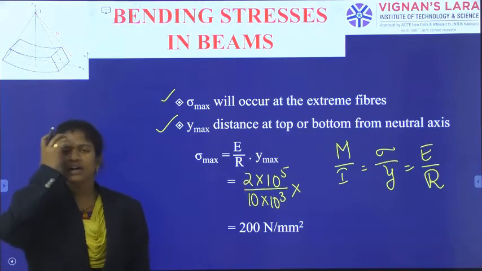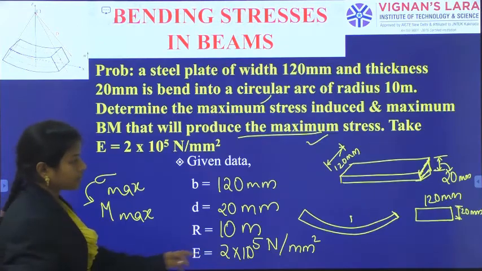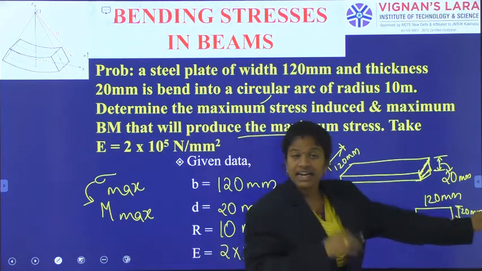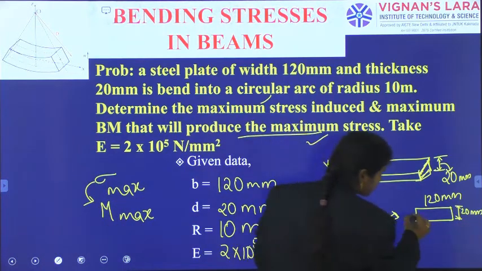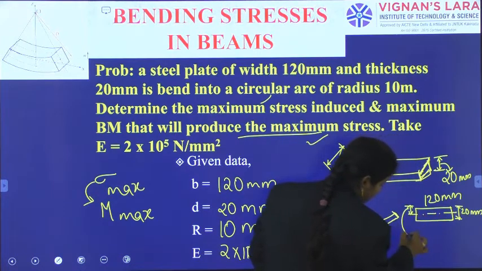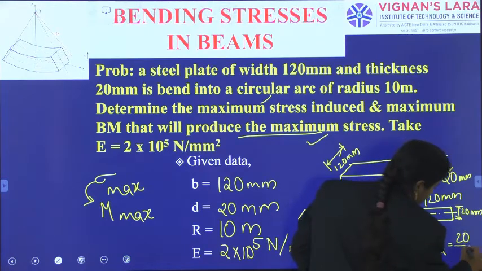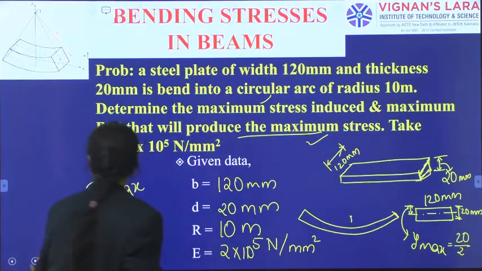And what is Y maximum? As we have already mentioned, the depth is 20 mm, so the neutral axis will be at half the depth. So Y max is equal to 20 by 2, that is 10 mm.